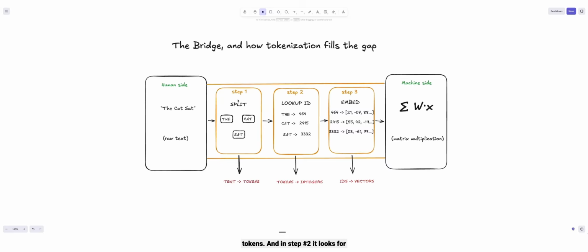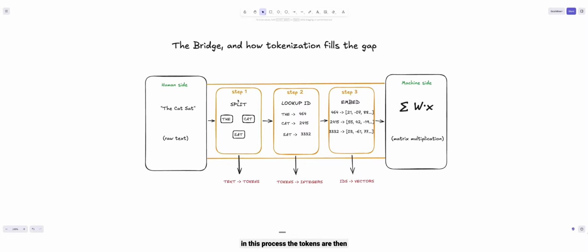And in step number 2, it looks up the IDs, right? Suppose for the model GPT-4o, it is embedded, or you can say hard coded, that the word the will be converted into digit 464, the word cat will be 2415, the word sat will be 3332.